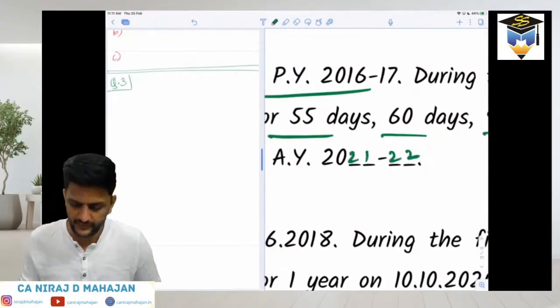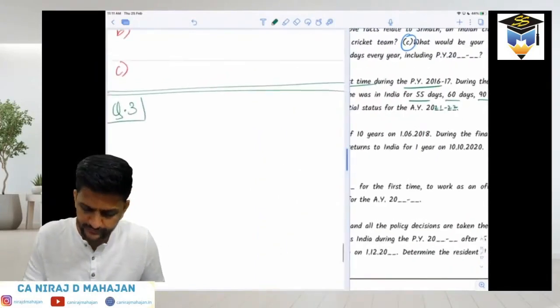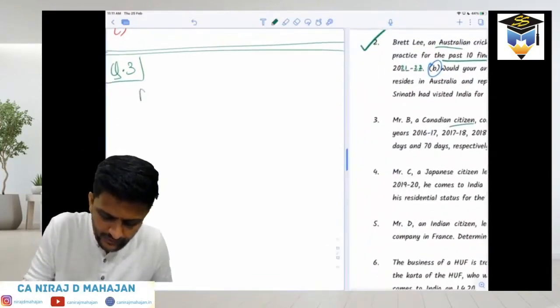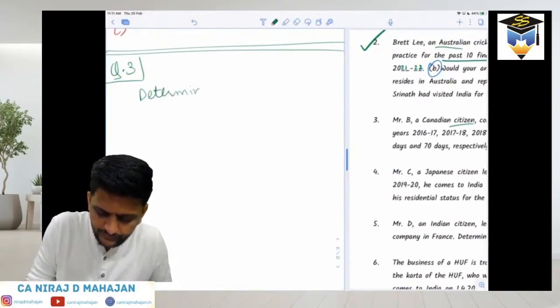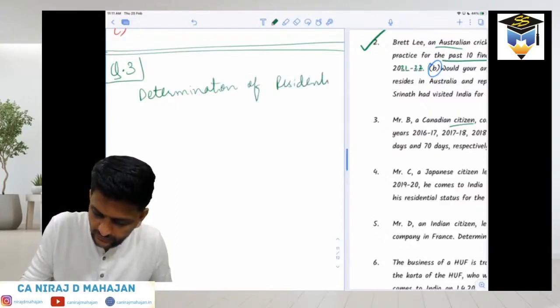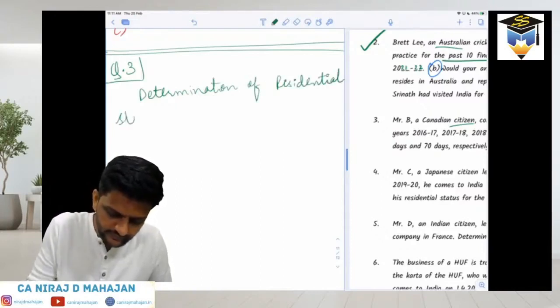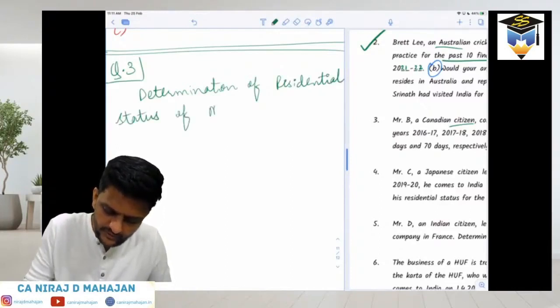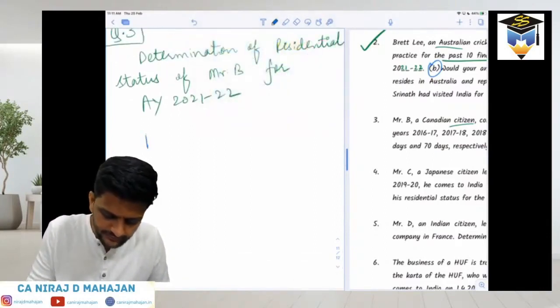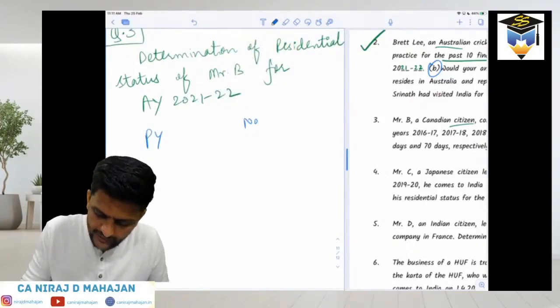Right? Chalo. What have I told you? What table will you prepare बच्चों? First we'll write down determination of residence status of Mr. B. Write down. Determination of residency status of Mr. B for AY 21-22. And what table we have to prepare, bachcho? Remember? PY and number of days stay in India.